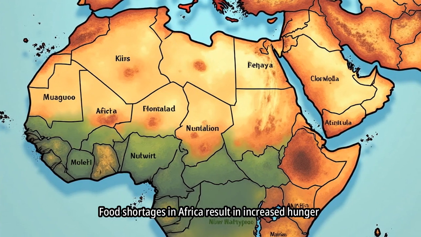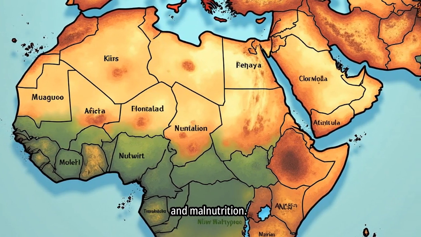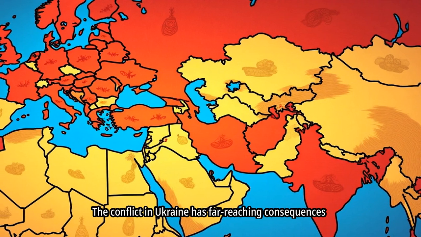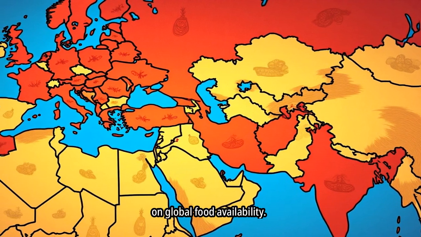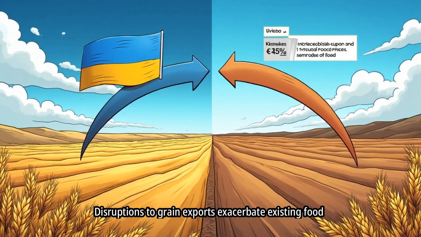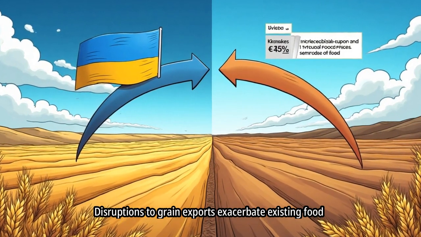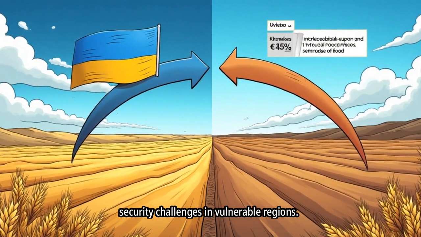Food shortages in Africa result in increased hunger and malnutrition. The conflict in Ukraine has far-reaching consequences on global food availability. Disruptions to grain exports exacerbate existing food security challenges in vulnerable regions.